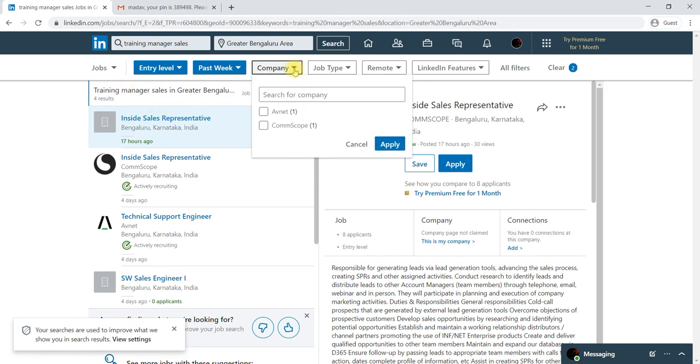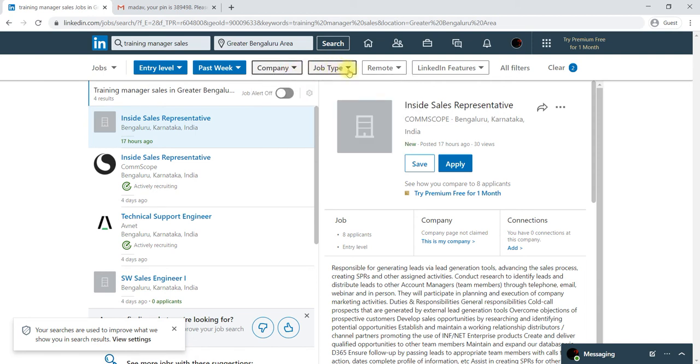For example, if you have a specific company, you can filter here. For job type, if you are looking for only full time or part time, you can select that. Remote means you would like to work from home, so you can select this one.